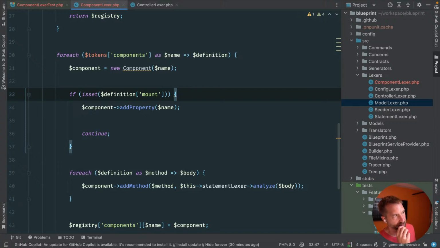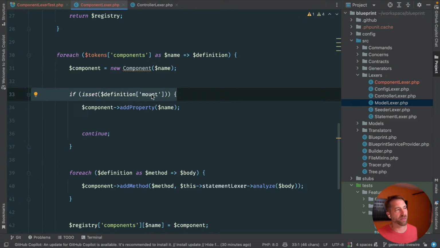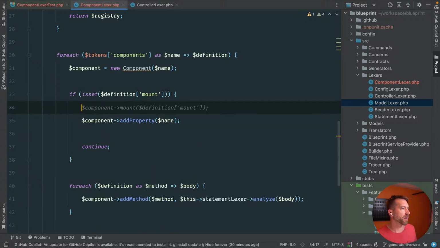Definition mount. This may not be what I think it is, but that's okay. We're gonna keep going. Oh no, okay, sorry. The name is the component, and then the definition is gonna have arrays within it, which are the methods. Right now we are saying mount is a method, but we're specially handling it in our lexer to know that that's properties.